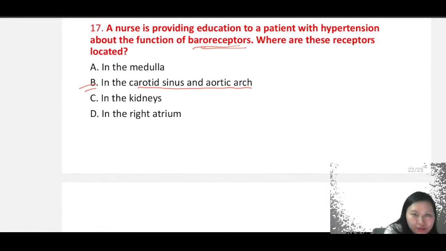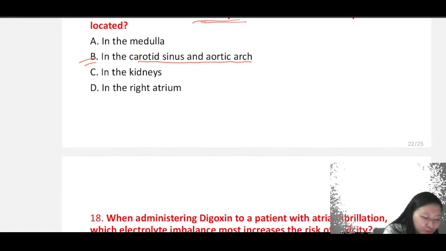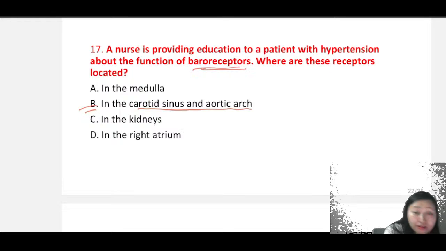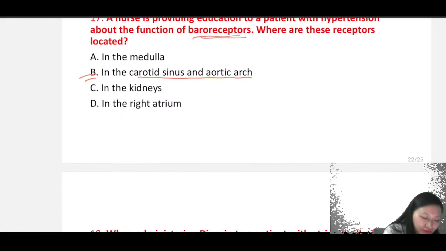Baroreceptors cannot be in the kidney. We are not going to measure any of the volume input that's there, right? In the right atrium, there are other receptors, but it is not a baroreceptor.